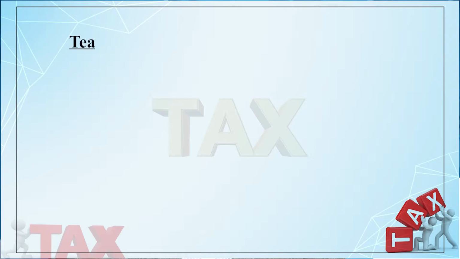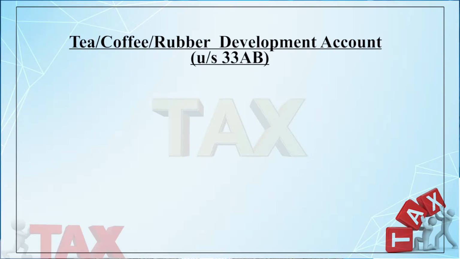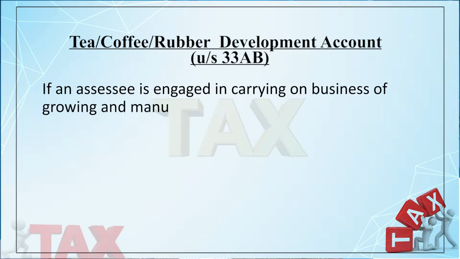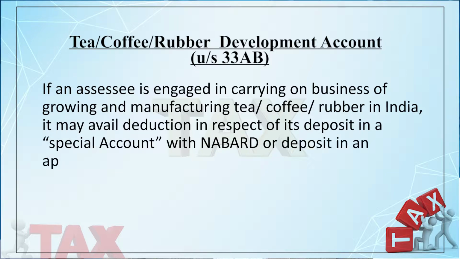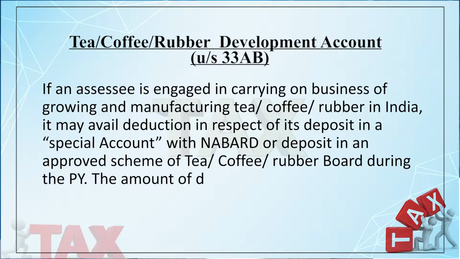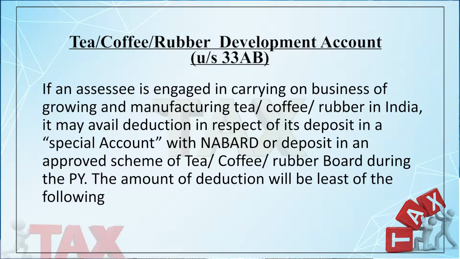Then we may consider another section, 33AB. What is the provision of section 33AB? If an assessee is engaged in carrying on the business of growing or manufacturing tea, coffee and rubber, it may avail the deduction under section 33AB. So we are considering the nature of activities, the nature of the business. What type of business are they doing? Here we are considering the assessee is engaged in growing and manufacturing of either tea or coffee or rubber.